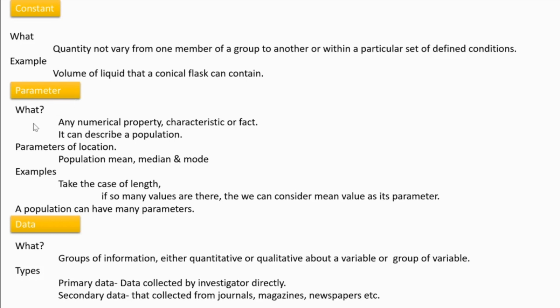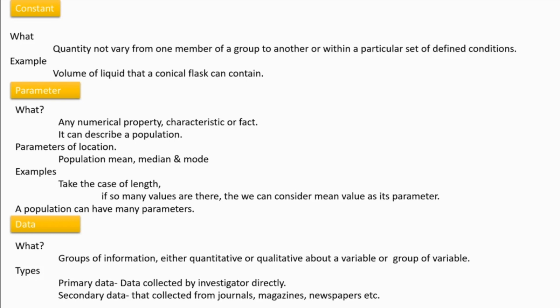Then parameter. What is parameter? Parameter we need to understand. If we consider a variable like height, and we take a paper and start to write the height of all, then each and everybody, Raji, Mary, Aparna, Bibin, Ajesh, this much height, this much, all everybody's height we are writing one by one. So many values we got.